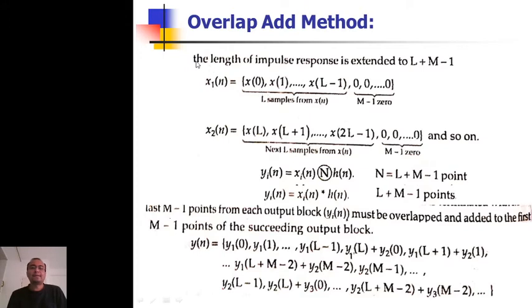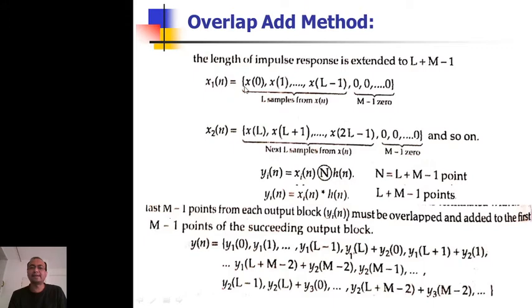So let me take x(n) as a streaming signal which is coming in chunks of L samples, meaning its frame size is capital L. It has L samples in one frame, and it is passed through the FIR filter, which has length capital M. When I pass a sequence of length L through a filter of length M, my outcome is the linear convolution, but the length of that linear convolution is L plus M minus 1.